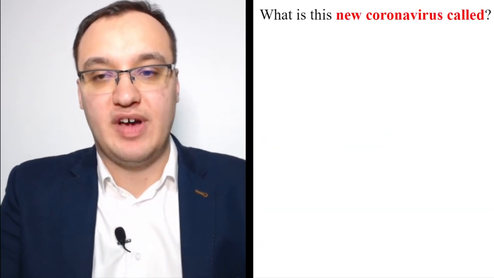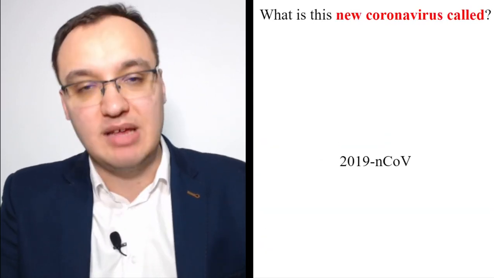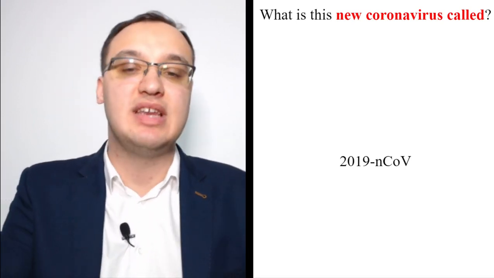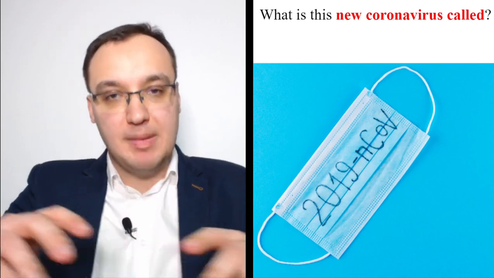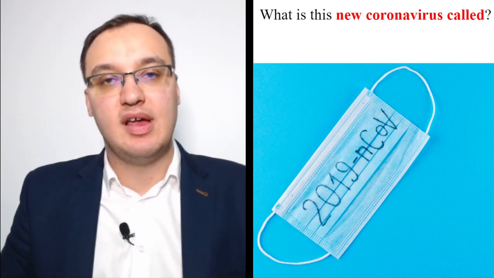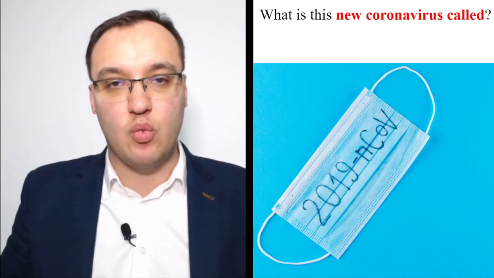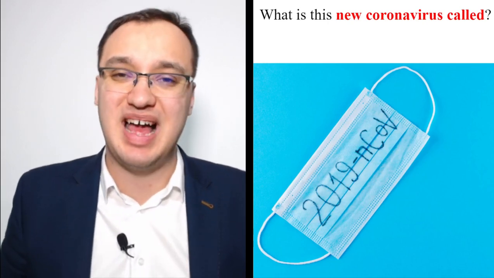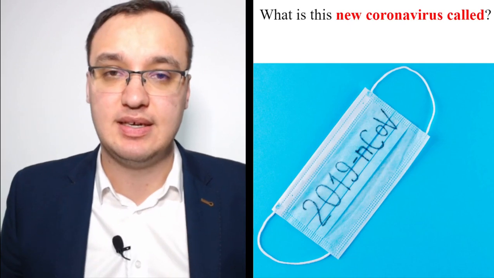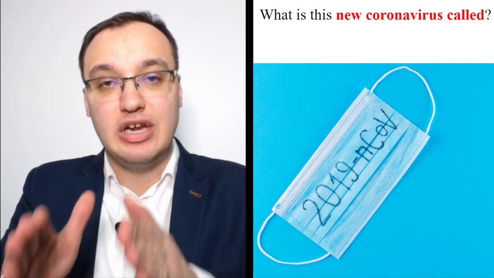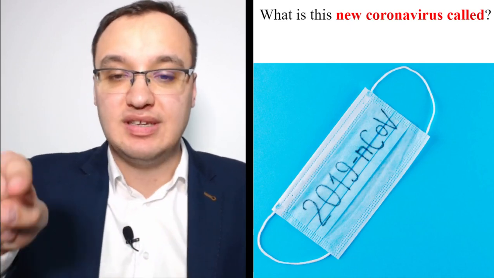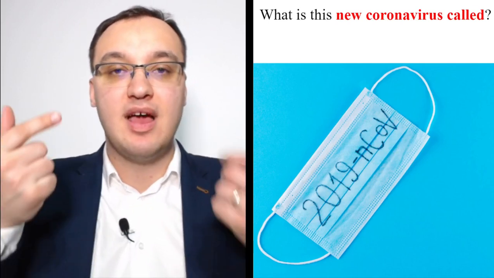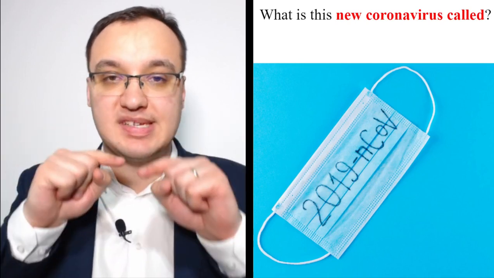What is this new coronavirus called? It's called 2019-nCoV, because it happened in 2019. Okay, this is the name of it, and the mask that you see here is something that people believe will prevent them from getting this disease, and that's unfortunately not the case. This mask will not help you, because with this mask, all the particles are going through it, and also from the sides.